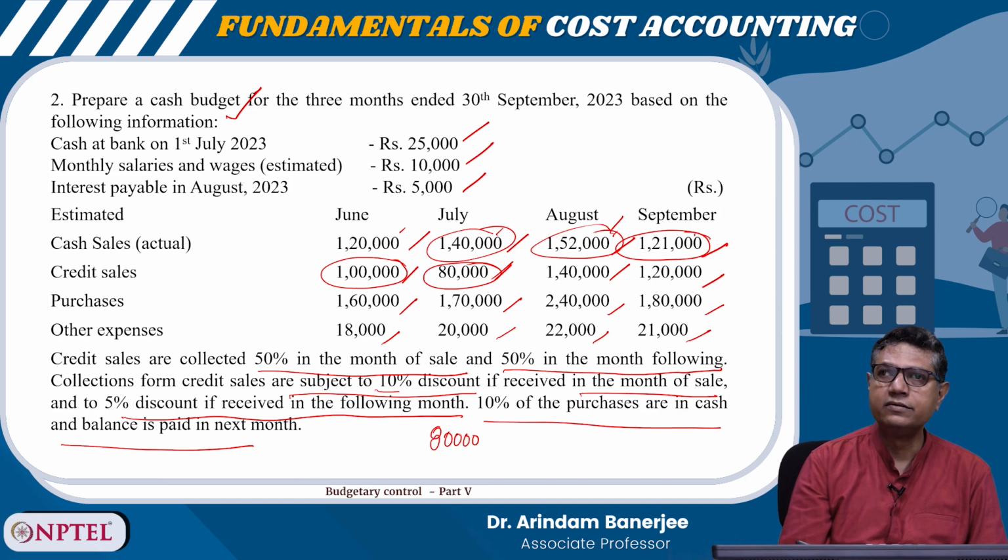is my credit sale, right. So, in the first month, in the month of July, I am collecting half of it, that is 40,000, and I am giving 10% discount on it. 10% of 40,000 comes to 4,000. So, it is coming to 36,000.